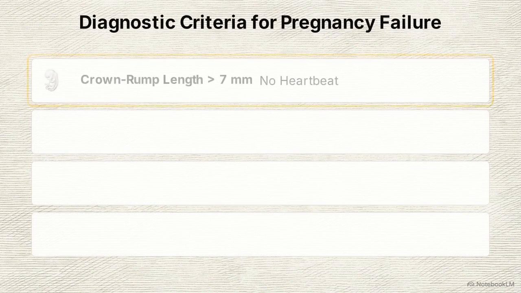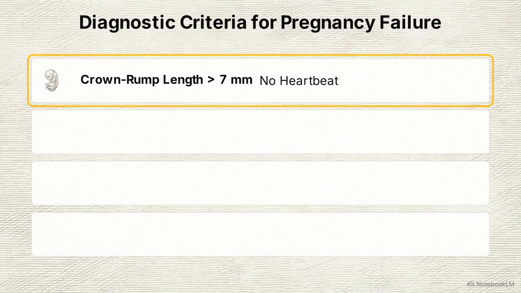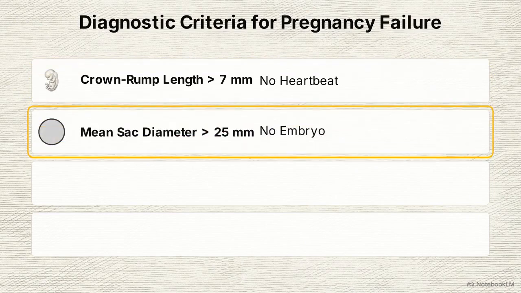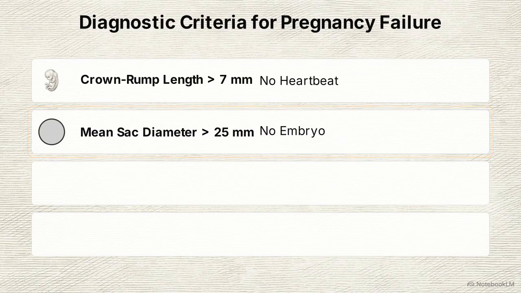The first definitive rule: a crown rump length greater than 7 millimeters with no detectable heartbeat. The definitive threshold for the sac itself: a mean sac diameter of greater than 25 millimeters with no embryo visible inside. Failure is also diagnosed through strict time-lapse observations.